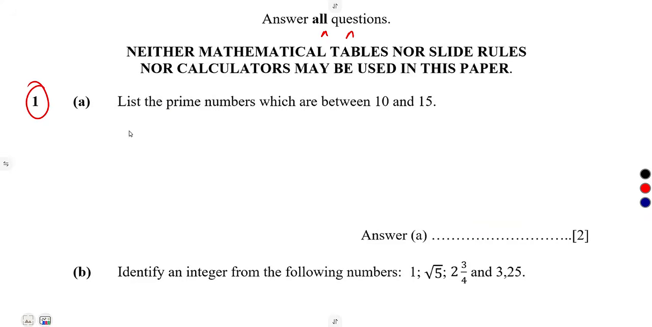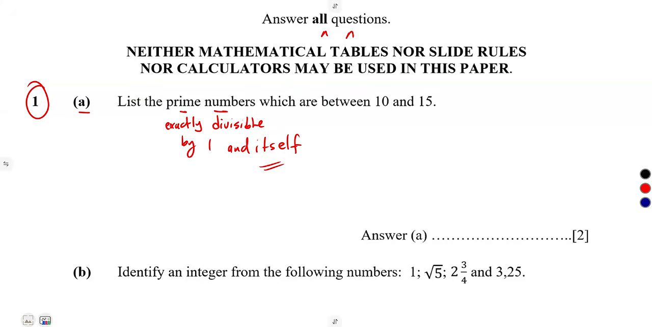Number one, on A, you are given: list the prime numbers which are between 10 and 15. All right, so we do understand prime numbers are exactly divisible by 1 and itself. So this is the condition that you're going to actually use.